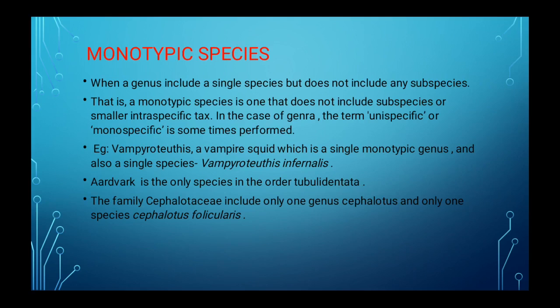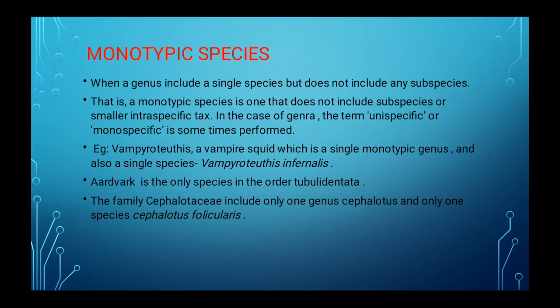Examples of monotypic species are Vampyroteuthis, a vampire squid, which is a single monotypic genus with a single species named Vampyroteuthis infernalis.